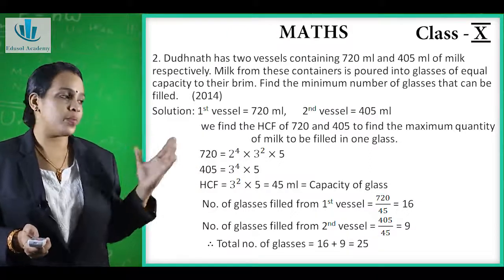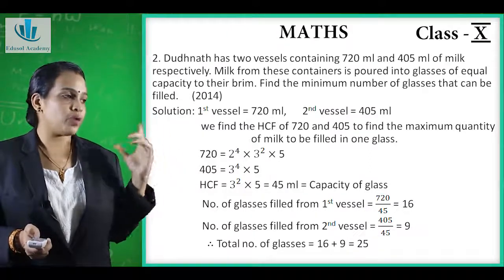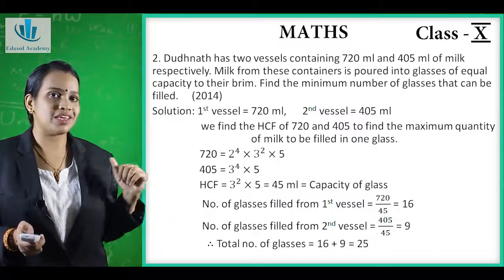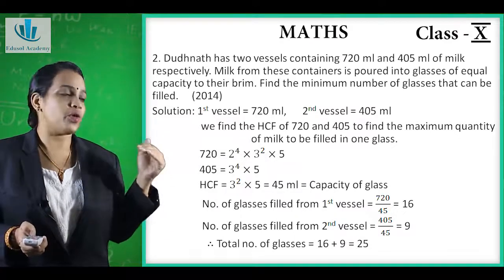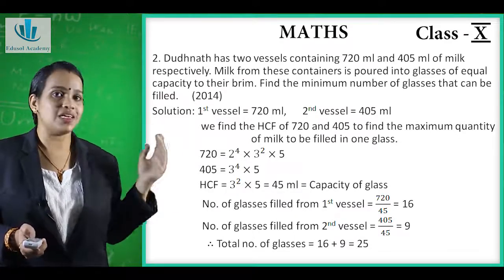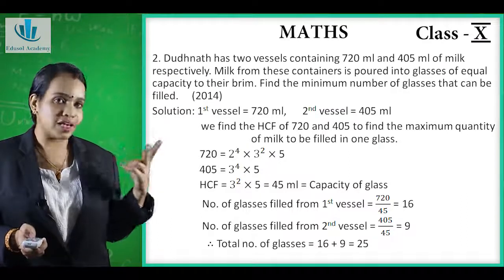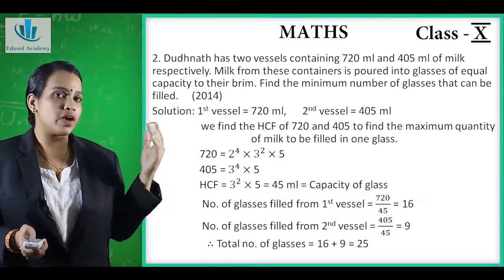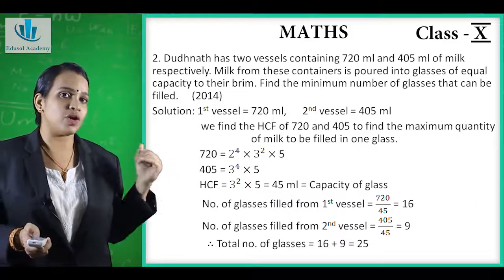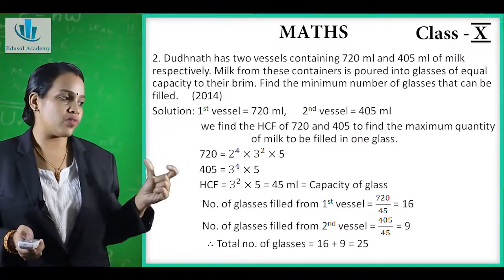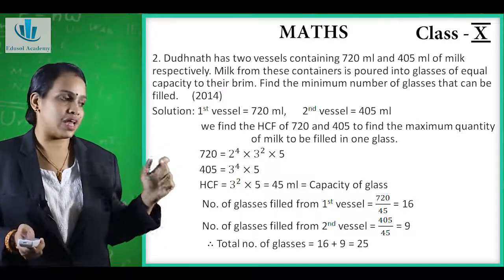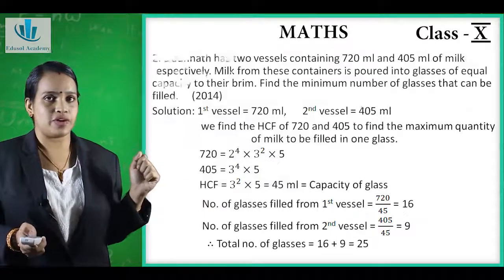Now we have to see the number of glasses filled. The number of glasses filled from the first vessel is equal to 750 upon 45, which is equal to 16, and the number of glasses filled from the second vessel is equal to 405 upon 45, which is equal to 9. Therefore, the total number of glasses is 16 plus 9, which is equal to 25.